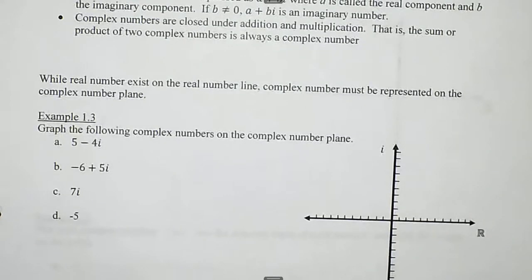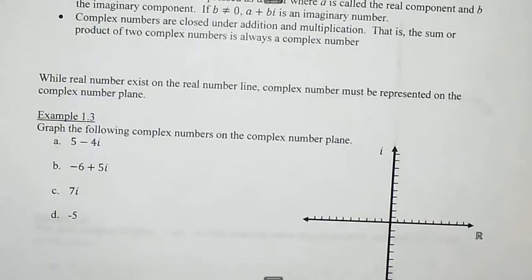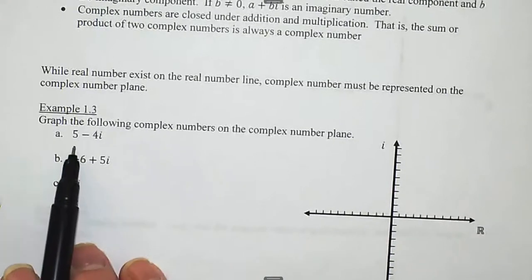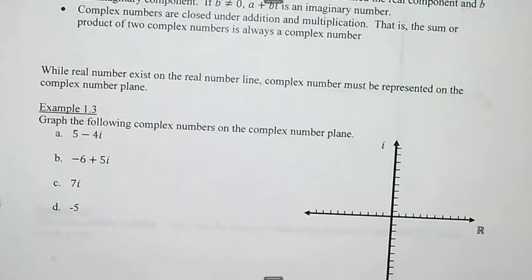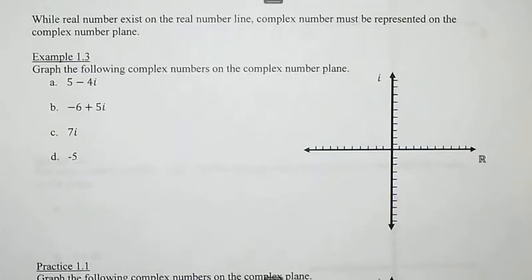Instead, they have to fit on a complex number plane. So we're going to graph imaginary numbers the same way we would graph the points x, comma, y. And in fact, we can start thinking of x as a real number and y as a complex number, and we have exactly all the stuff that we know and love. So let's do 5, negative 4i. We're going to plot the number.